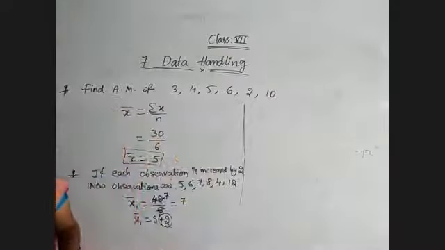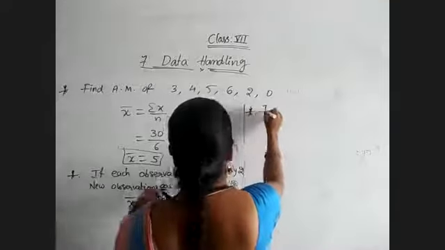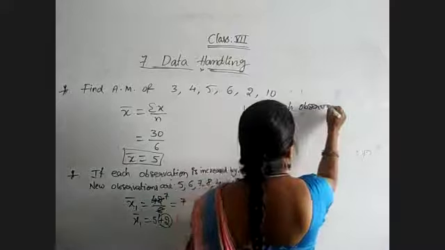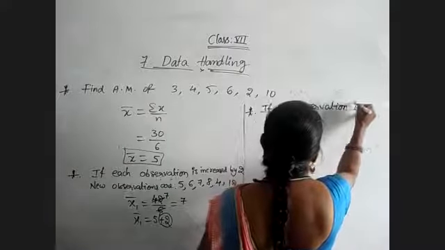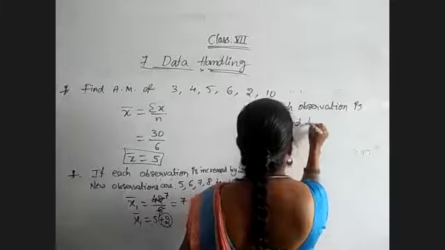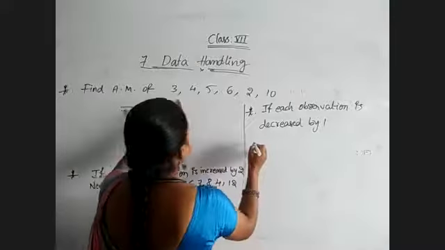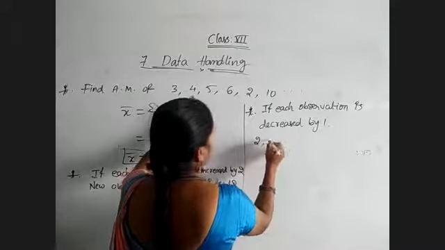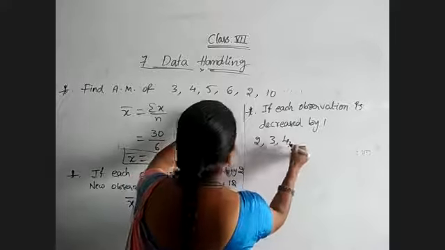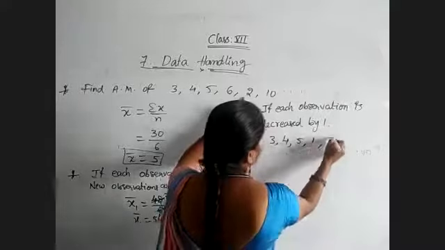See, for suppose now each observation is decreased by 1, then the new observations are 3 minus 1 is 2, 4 minus 1 is 3, 5 minus 1 is 4, 6 minus 1 is 5, 2 minus 1 is 1, 10 minus 1 is 9.